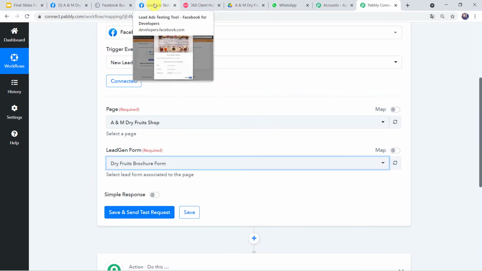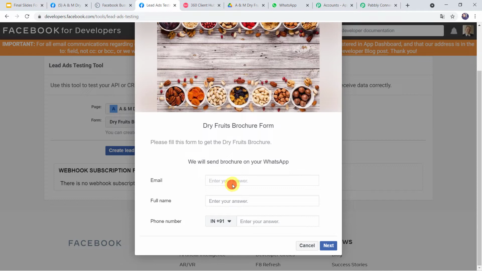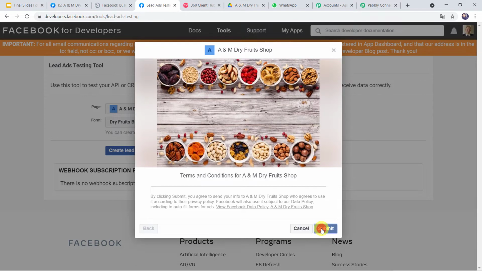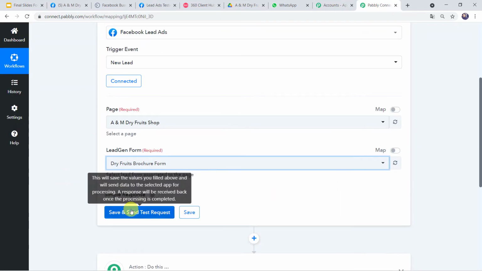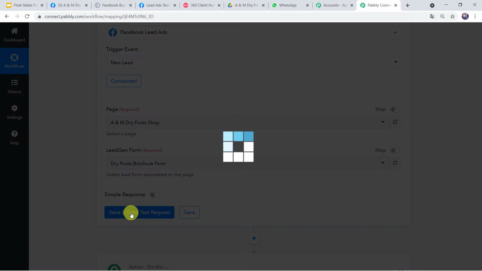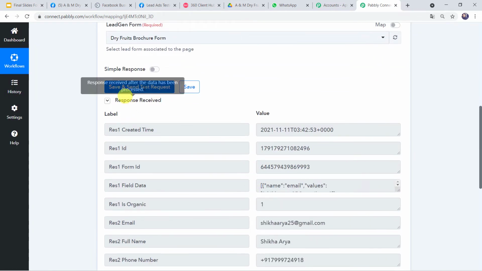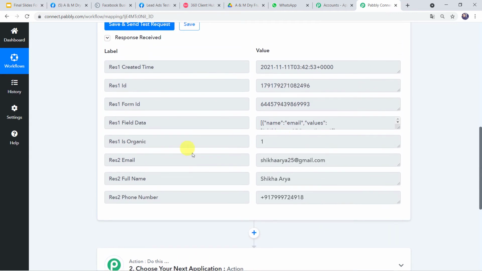So I'll just go to the form and here let us just give the details as shikhaarya25@gmail.com. Let's give the full name as Shikha Arya and let's give her phone number over here. And now let's click on next, submit. Thanks, you're all set. Okay, let's go to Pabbly Connect and now let's click on save and send test request. And here we can see the responses received and the details that we have filled in the form, that is name Shikha Arya, her phone number and the email address is captured over here.